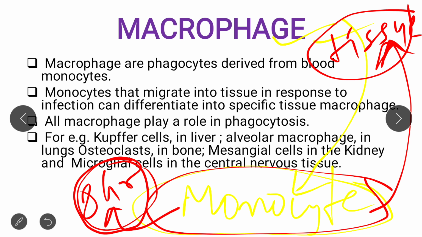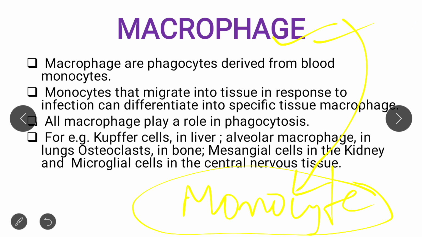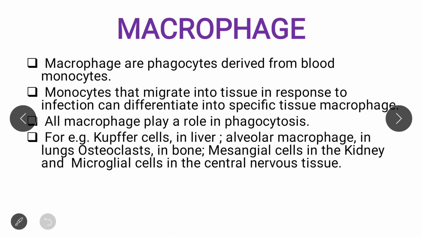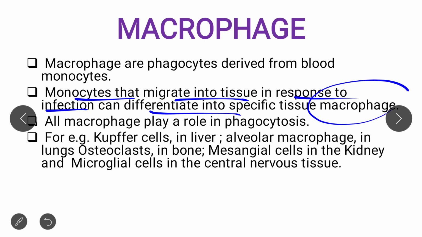So let's study these lines. Macrophages are basically derived from blood monocytes that migrate into the tissue in response to infection and can differentiate into tissue macrophages. In response to infection, monocytes move towards that tissue, and there they differentiate into macrophages. And the main important point is that all macrophages play an important role in phagocytosis.